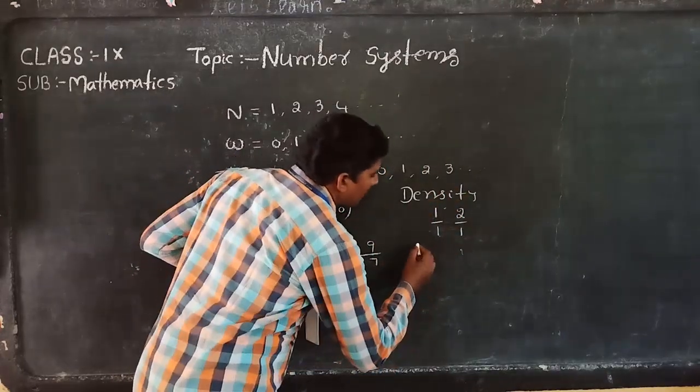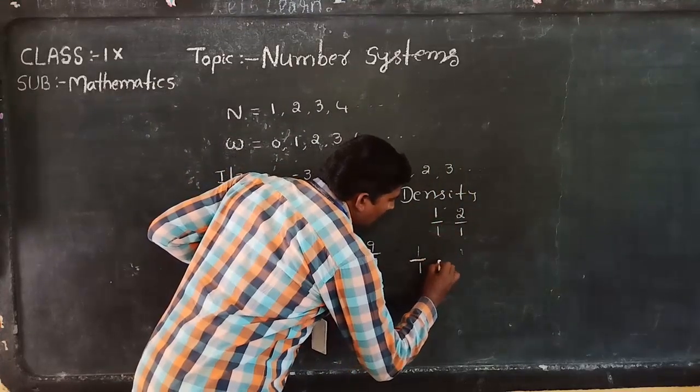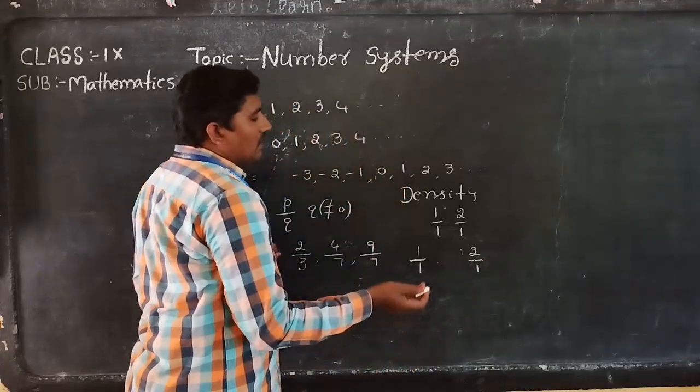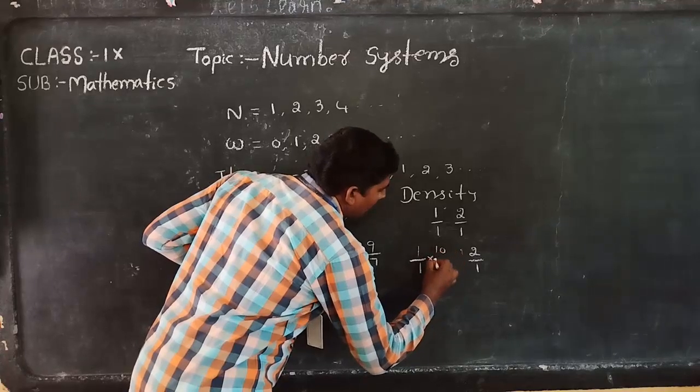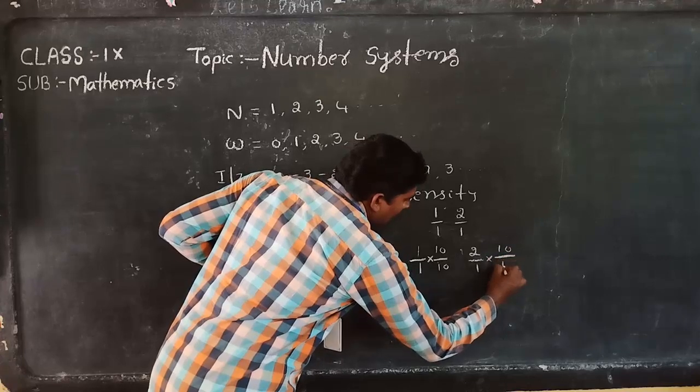See one more example. Here 1 by 1, 2 by 1. We should multiply both numerator and denominator with the same number.